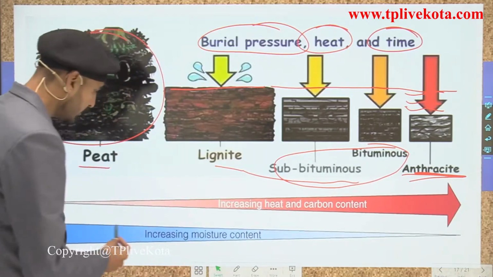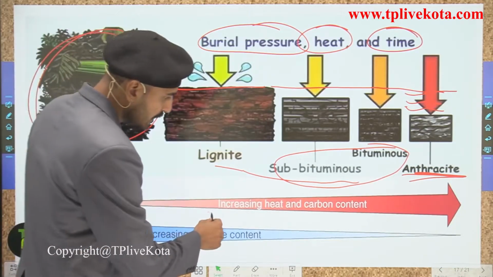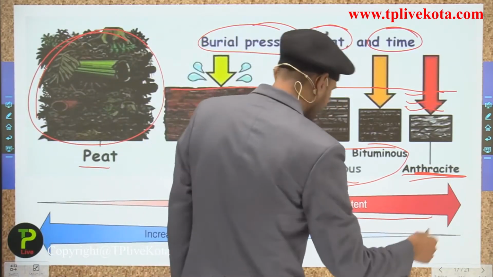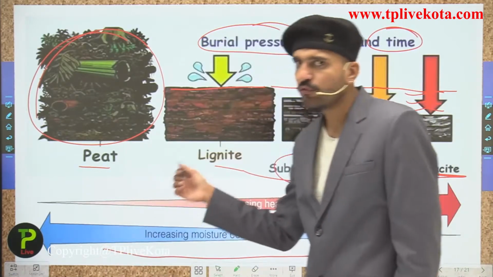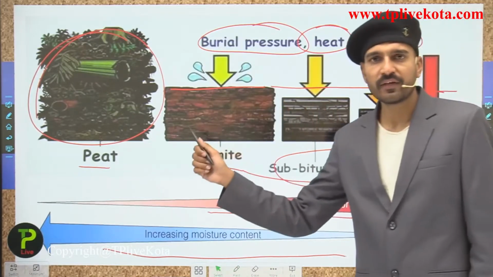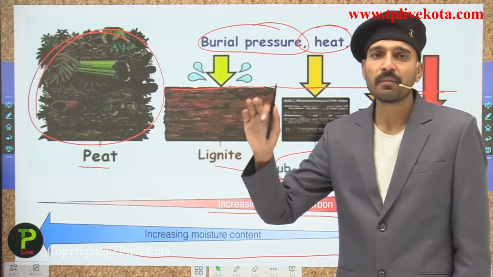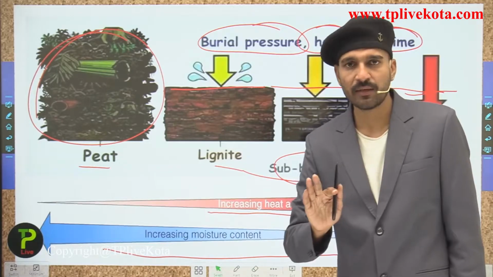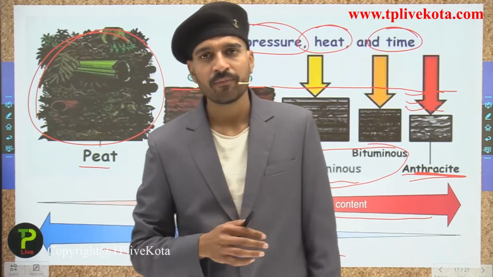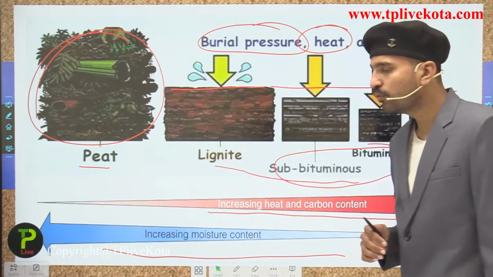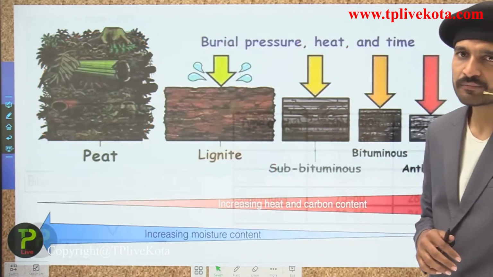So here, students, you can see the increased heat and carbon content as we move this way, and the increase in moisture content as we move from anthracite to the peat side. It means that peat contains a much higher content of moisture, while anthracite contains the least percentage of moisture. Now, students, let us move into the next slide.